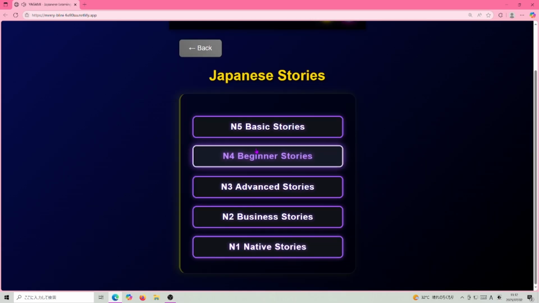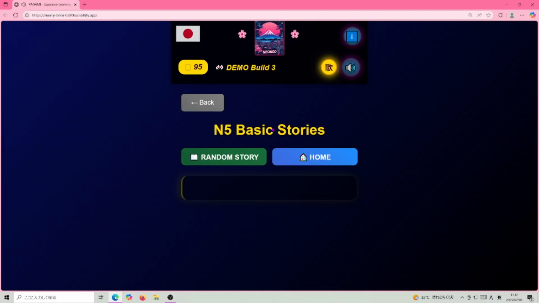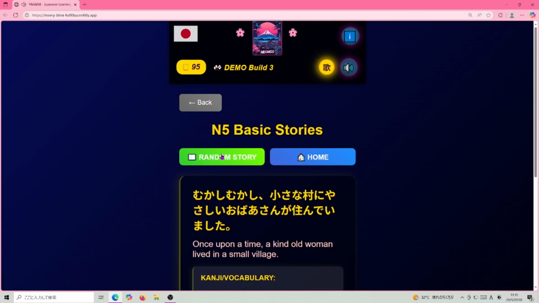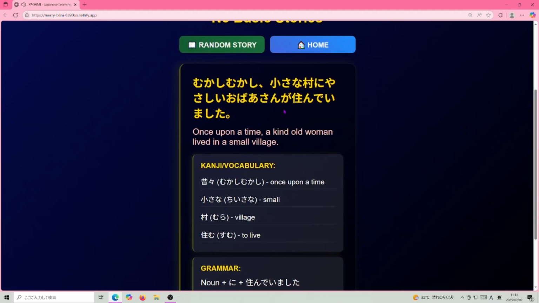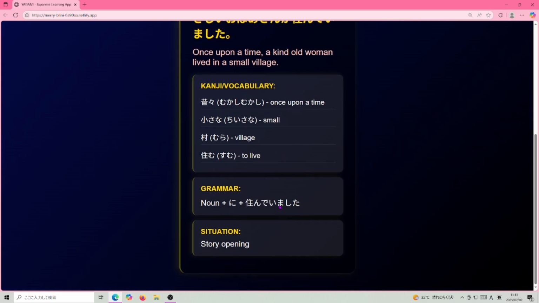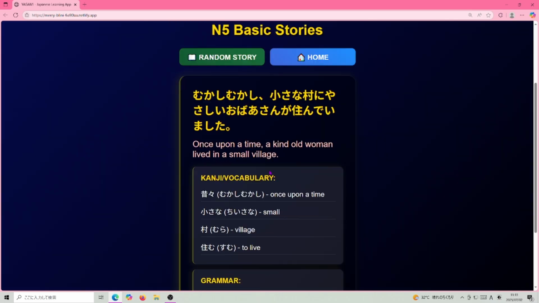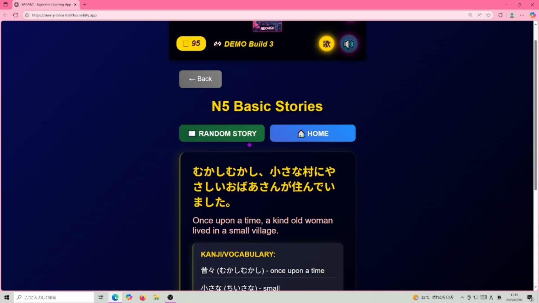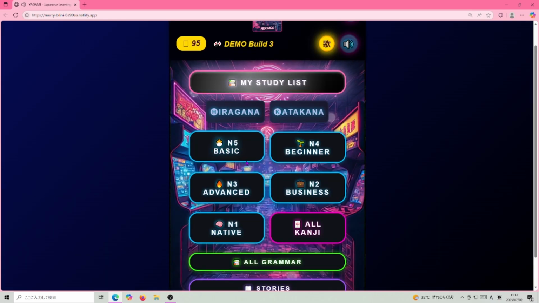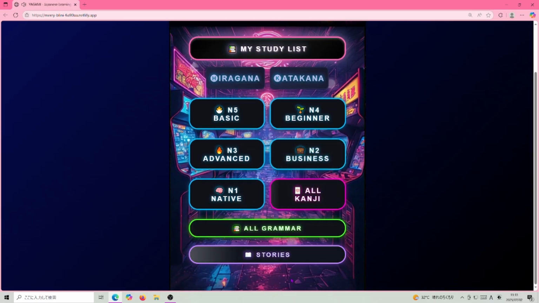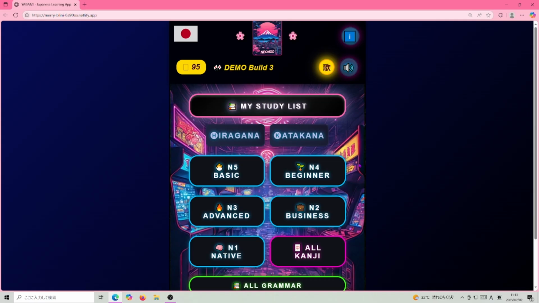With the stories, I will later include actual stories you can read per level. So for now, just added this, once upon a time, mukashi mukashi. And it will actually give you a lengthy story and you can read. And listening will be included later. I don't want to do AI listening, so I want to have native people actually do all the recordings, and that's why I actually need your help and support if you want this application.